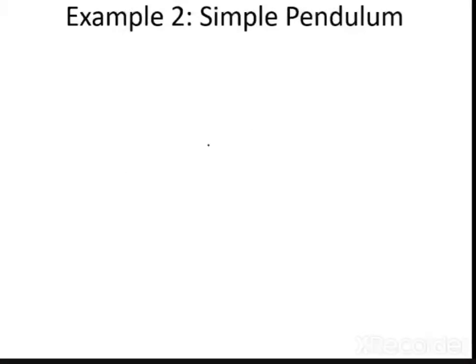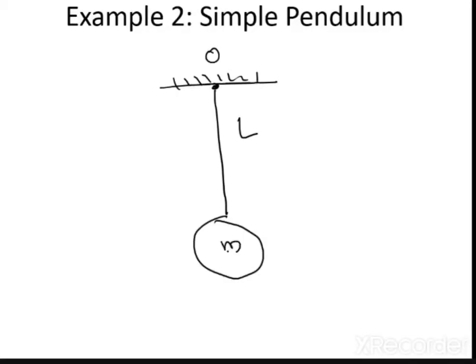Okay. Now, yes. Now simple pendulum. Now example number 2. Again the mathematics or the mechanics behind the simple pendulum will be different. So let us understand the mechanics behind the simple pendulum. So basically, what is a simple pendulum? First of all, let us say that this is the point O, the point of suspension. This is a string having a length L, and this is a ball of mass m. Okay, now initially this is nothing but the equilibrium position.